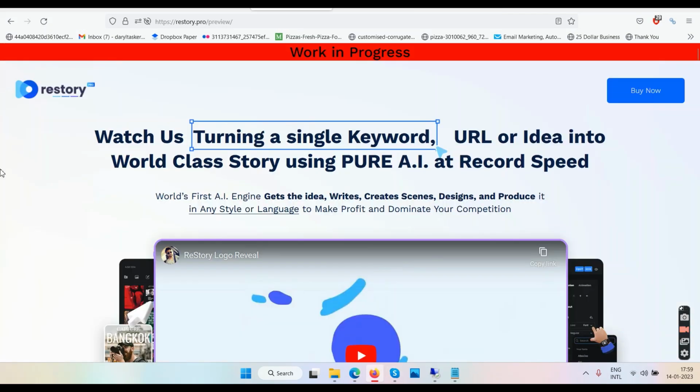So ReStory is for people who want to make these kind of vertical videos and dominate social media. If they know what they're doing, if you are a freelancer, some social media influencer, whosoever you are, if this is for you, go and get it. If you are a newbie, then this is not for newbies, because newbies want to make money only, right?